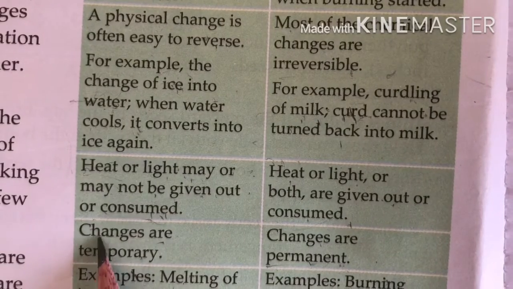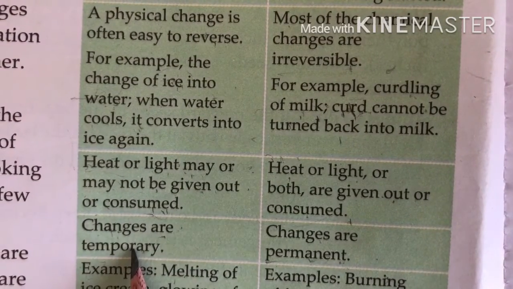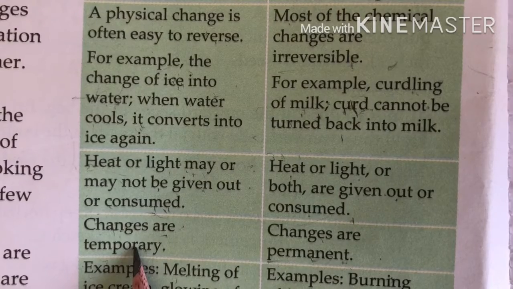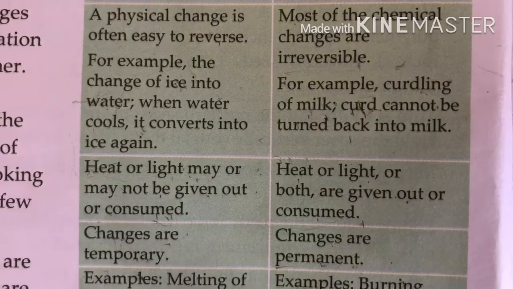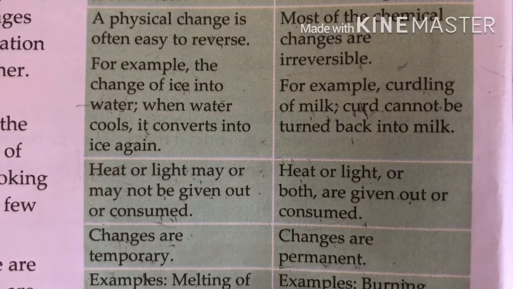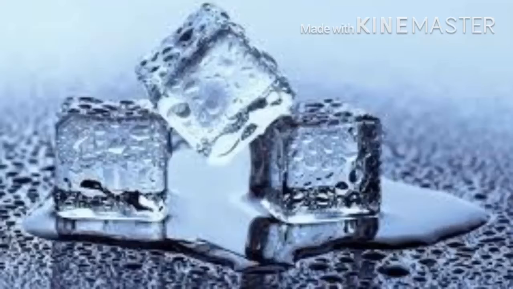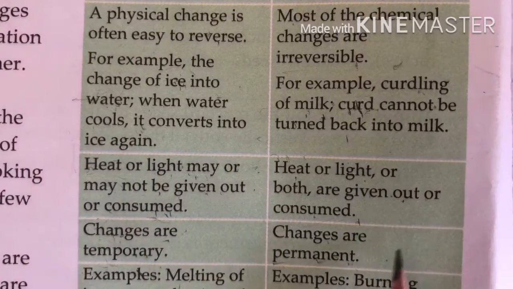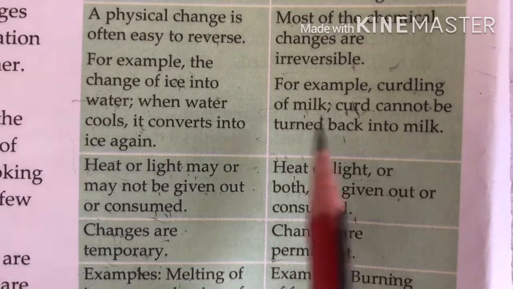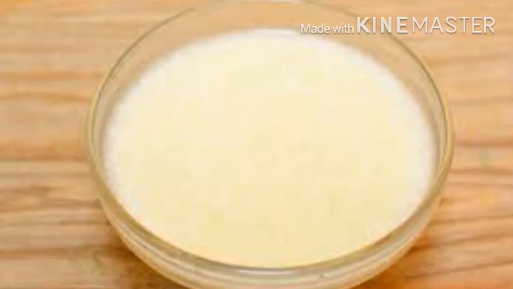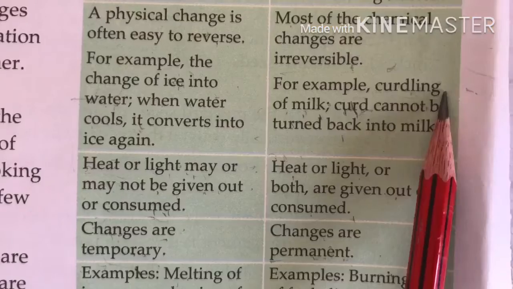The next point is that physical changes are temporary. You can change water into a solid form like ice. But after some time, when you place the ice at room temperature, the ice changes into water again. That type of change is called a temporary change. But chemical changes are permanent changes. When you form curd from milk, the curd formation is permanent.